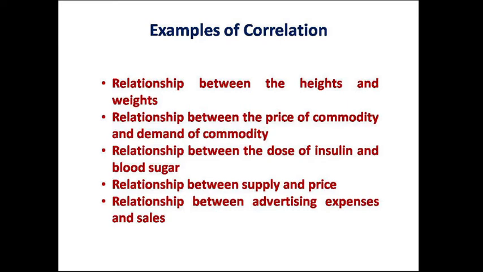Further, this is in terms of the medical field. If we want to measure the relationship with blood sugar level, we need to see whether there is any impact of the dose of insulin on the blood sugar or not. So this way we can also understand the relationship between these two variables. Then again one more example from the economics field, that is the relationship between supply and price. The thumb rule says price increases, supply also increases. So again it is indicating the relationship between two variables. So we can say this is a kind of correlation example.